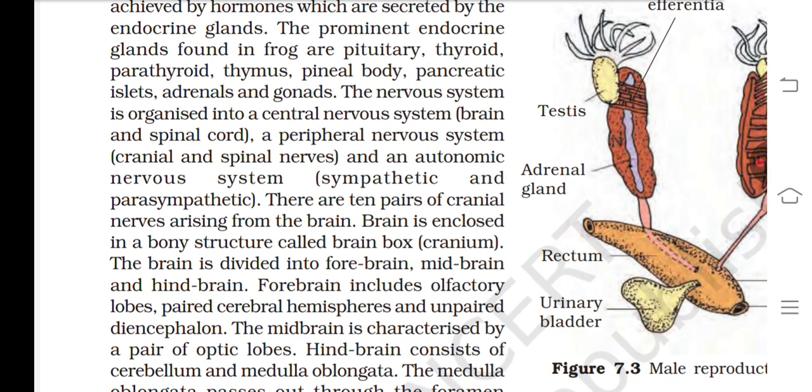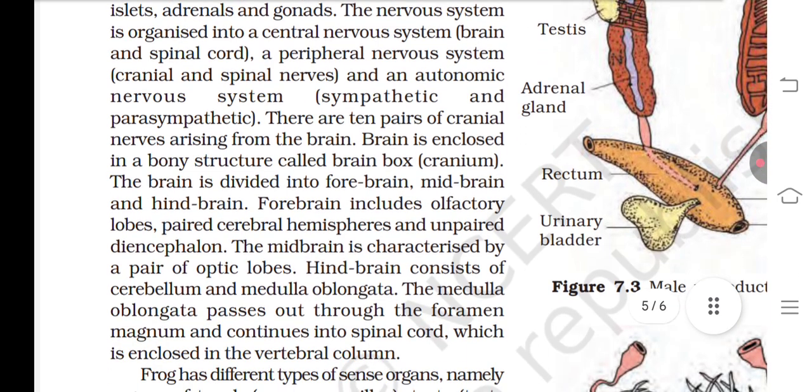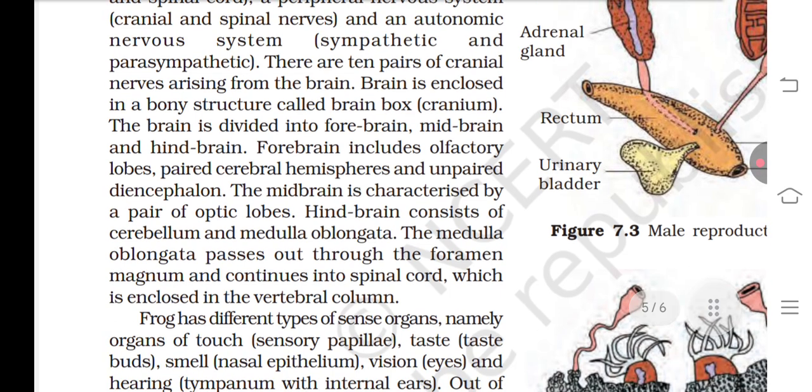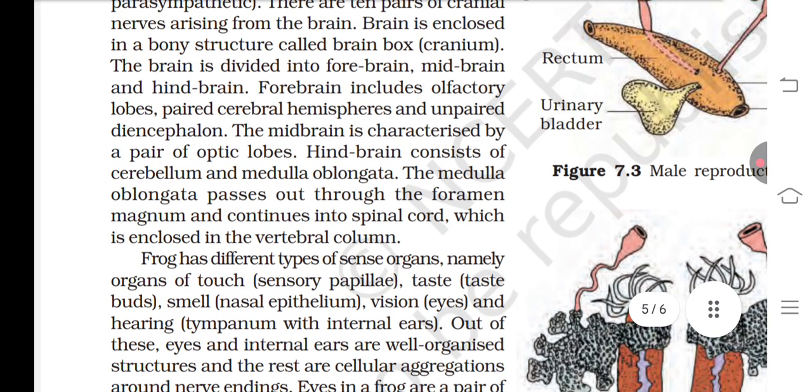The nervous system is organized into central nervous system, brain and spinal cord, peripheral nervous system, and autonomic nervous system, sympathetic and parasympathetic. There are ten pairs of cranial nerves arising from the brain. The brain is enclosed in a bony structure called the brain box. The forebrain includes olfactory lobes, paired cerebral hemispheres, and unpaired diencephalon.